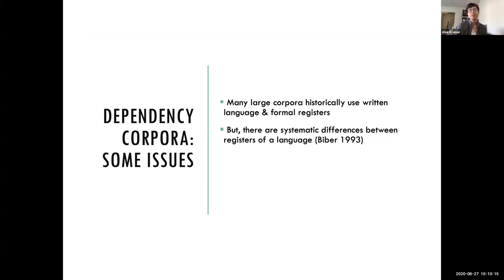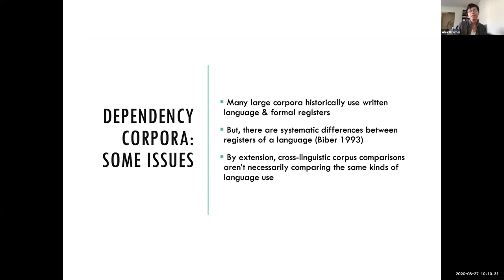But we know that there are systematic differences between registers of a language. So for example, in Japanese, in casual speech, you can have non-verb final word orders. But if we're looking at writing or very formal speech, we won't see this. And so by extension, these big cross-linguistic corpus comparisons aren't necessarily comparing the same kinds of language use, which might be okay if we're looking at something very high level like do languages minimize. But if we want to understand patterns within that, then we need to be more careful about the corpora that we're comparing. So with this in mind, we can address some more fine-grained questions.